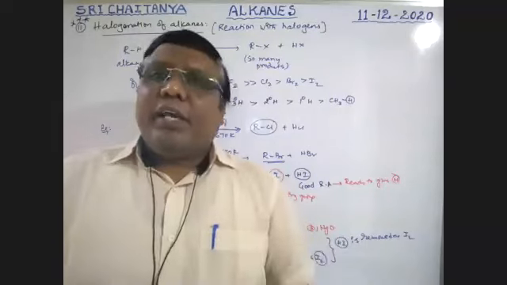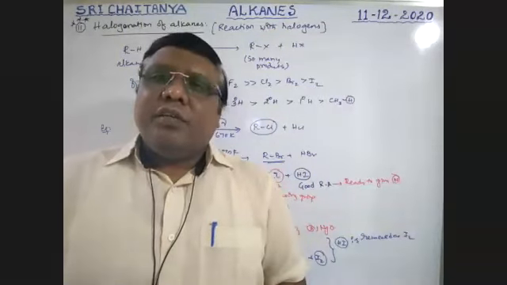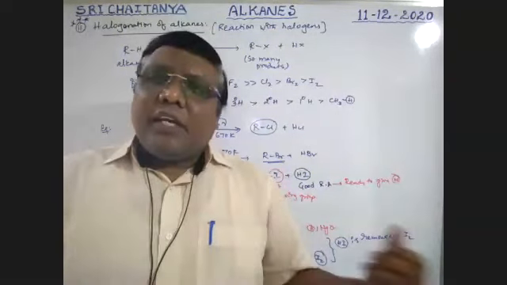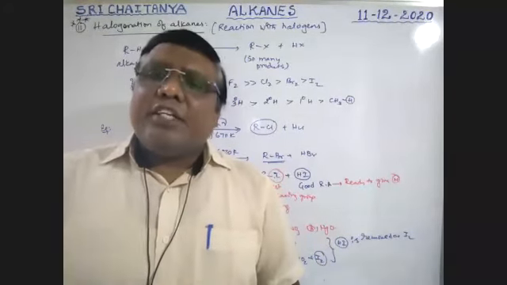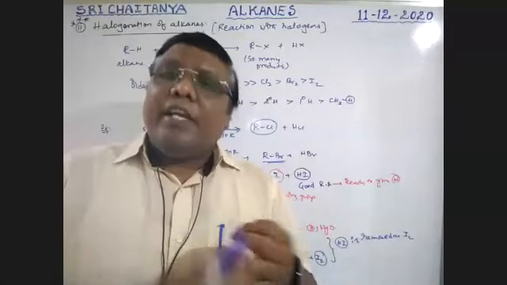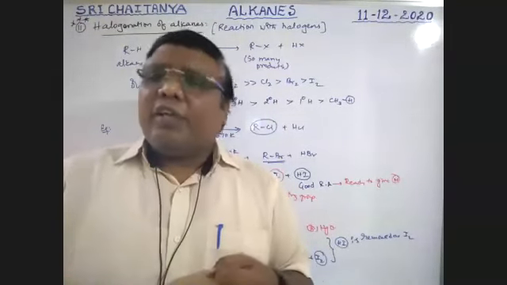How to remove that HI? Because HI is a reducing agent, by using oxidizing agents, that HI can be controlled and removed. So what are those oxidizing agents used? That is either HNO3 or HIO3 or HgO. These are the ones used.